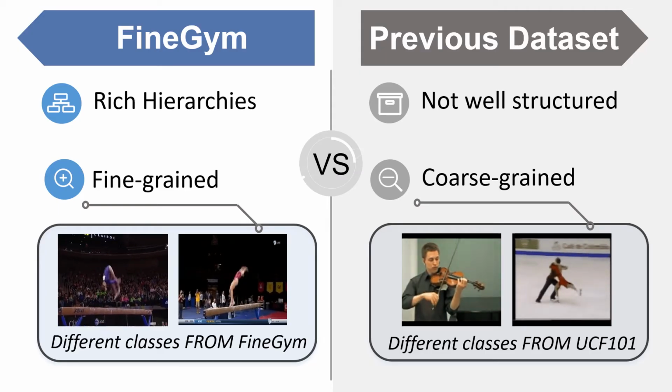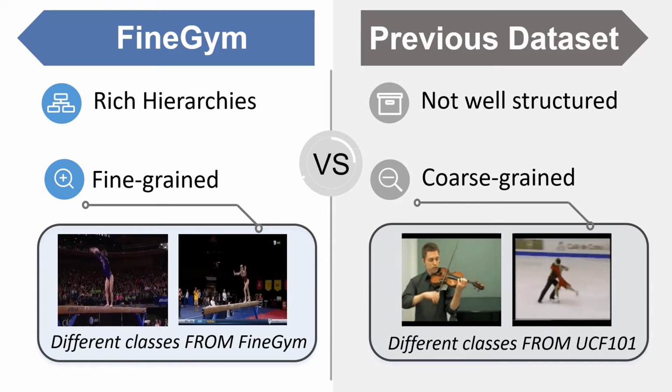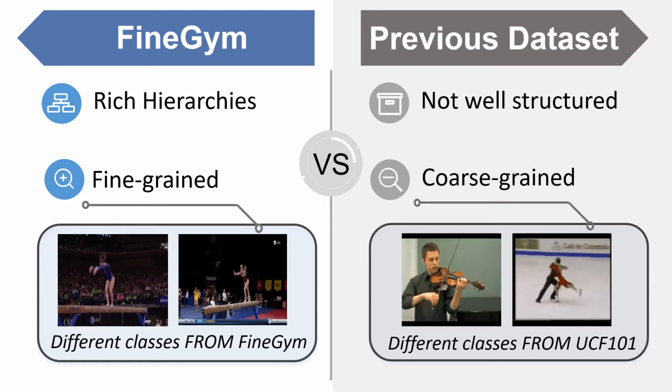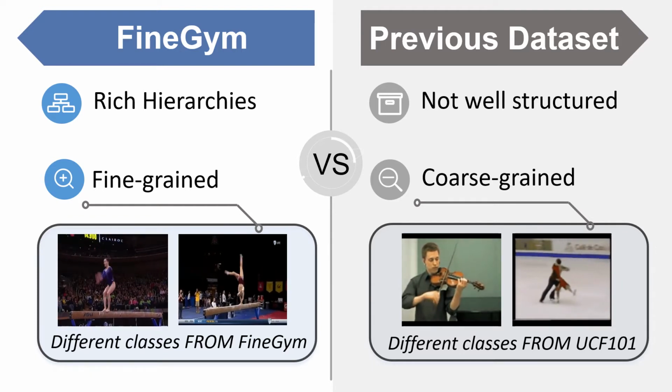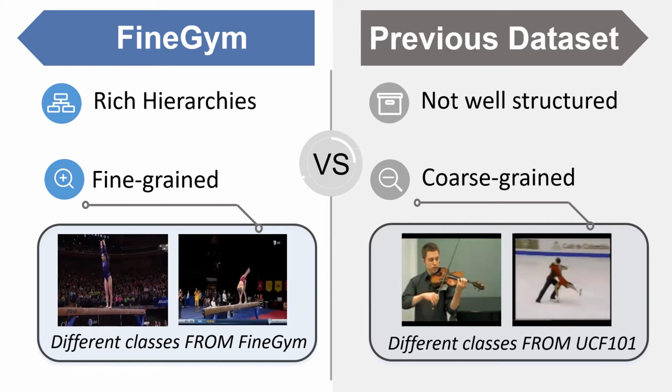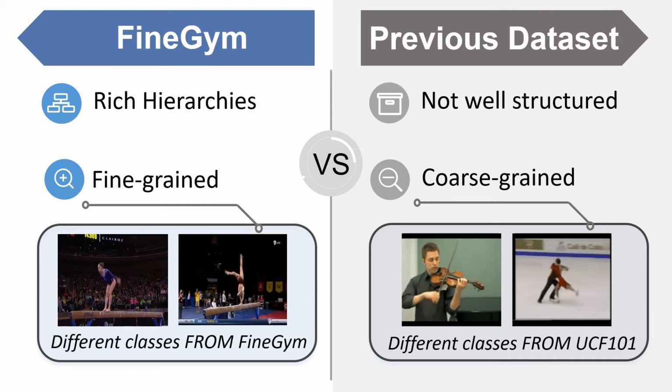At first, unlike existing action datasets that focus on coarse-grained categories such as playing violin and skiing from UCF 101, our FineGym comprises instances from fine-grained action classes with subtle differences and consistent background, such as different handsprings as shown in the bottom left. In addition, annotations in FineGym also have rich hierarchies, which will be introduced later.